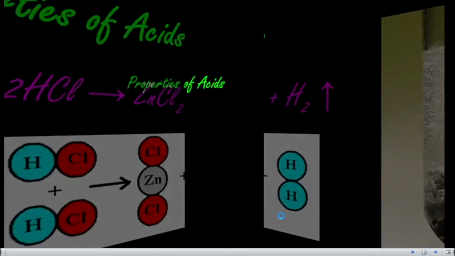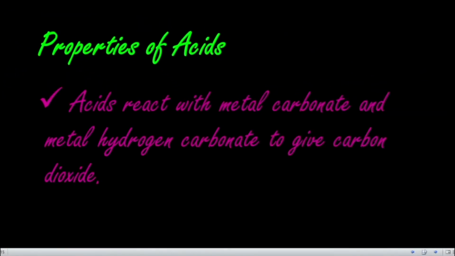The next property of an acid is that it reacts with metal carbonates. Already we discussed the reaction with metals; here it reacts with metal carbonates. Carbonate is nothing but CO3. So, metal carbonates and metal hydrogen carbonates. A metal carbonate is a metal and carbonate alone. Metal hydrogen carbonate means one hydrogen atom is also included. Acids react with both metal carbonates and metal hydrogen carbonates and give carbon dioxide. If any substance contains CO3, at the end of the reaction it compulsorily produces CO2.